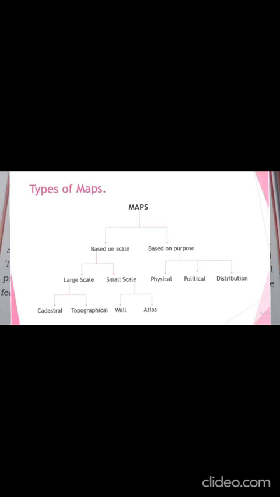Then, what are cadastral maps? Cadastral maps show individual property. Then what are topographical maps? Topographical maps show the detailed surface features. The small scale maps are classified into two types, wall maps and atlas maps.